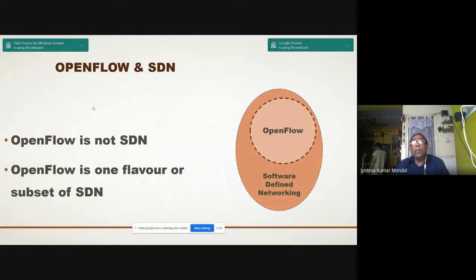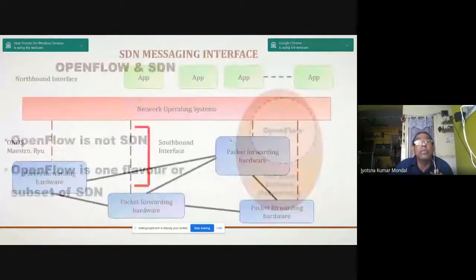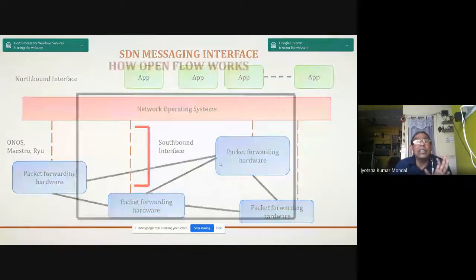Now, OpenFlow is not the complete set of SDN. It is a subset of software-defined networking. OpenFlow is one flavor of a subset of SDN, and OpenFlow is not all for SDN, and OpenFlow is not at all the complete SDN scenario. So this structure I have already discussed.